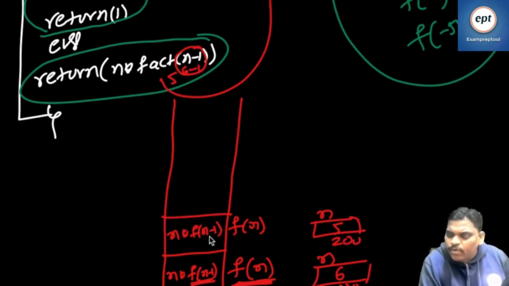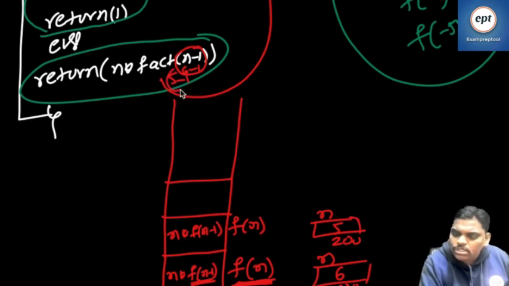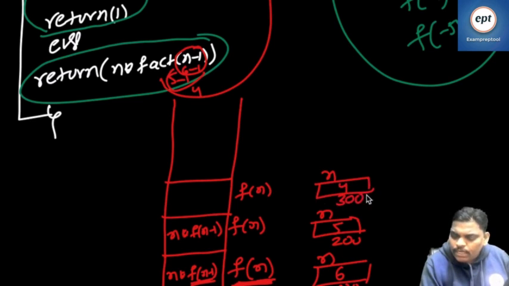So again f of n minus 1. N is 5. 5 minus 1 means 4. So f of 5 minus 1, which is nothing but f of 4. 4 will go there. So f of n where n is 4. Value is 3000. Again same code.